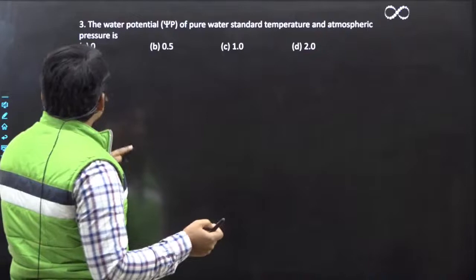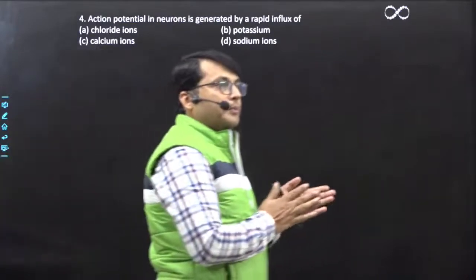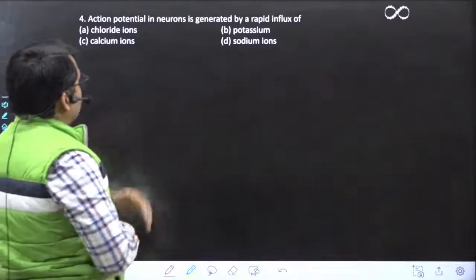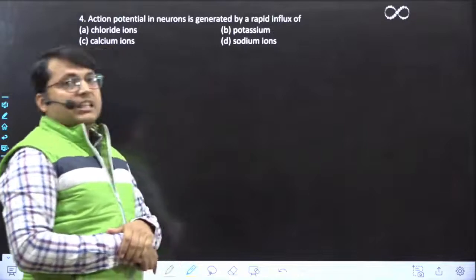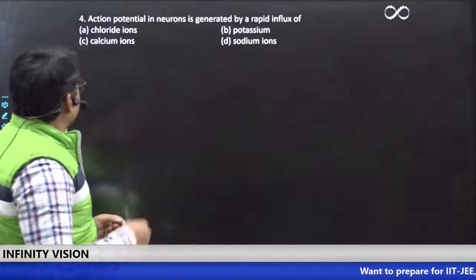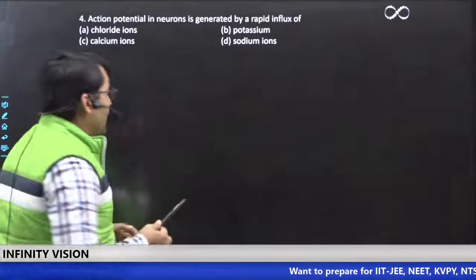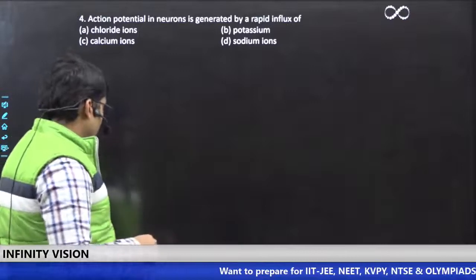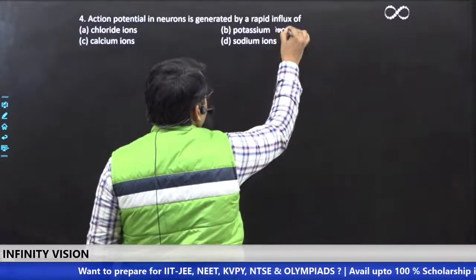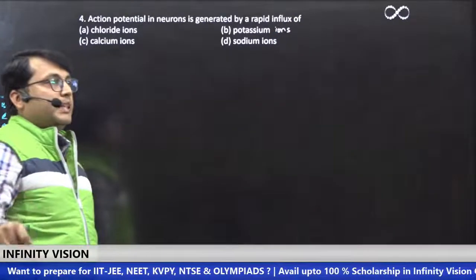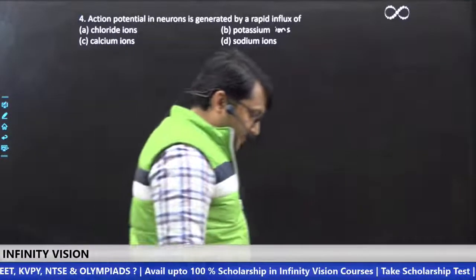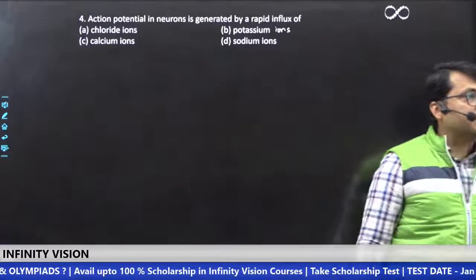Very good. Let's move to the question number 4. Right? The question number 4 says action potential, right, in neurons is generated by a rapid influx of. What should be the answer? Fatafat, attempt कीजिए इस question को. The options are chloride ions, potassium ions, calcium ions, or sodium ions. What should be the answer? Okay. Agrim is saying D. Akhil is saying D. What about others? फटाफट comment कीजिए.